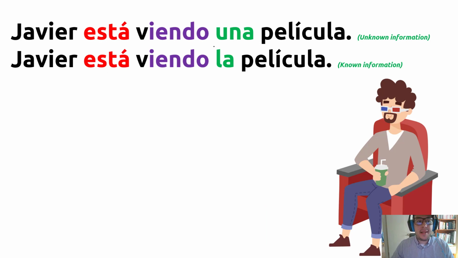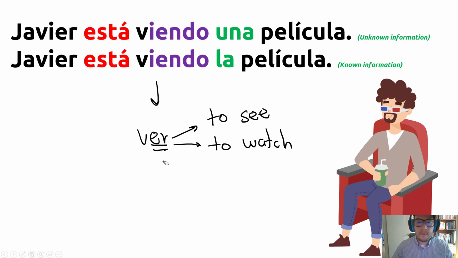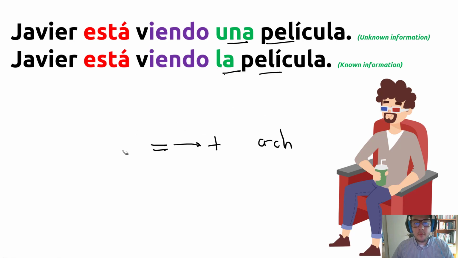Javier está viendo una película. Javier está viendo la película. Viendo. Ver. Ver means to see and to watch. We don't distinguish between them. For us, it's only one verb. In Korean, 보다. Yeah? So Javier is watching a movie. Javier is watching the movie. What is the difference? One of the students asked me. It was a girl. I don't remember her name.